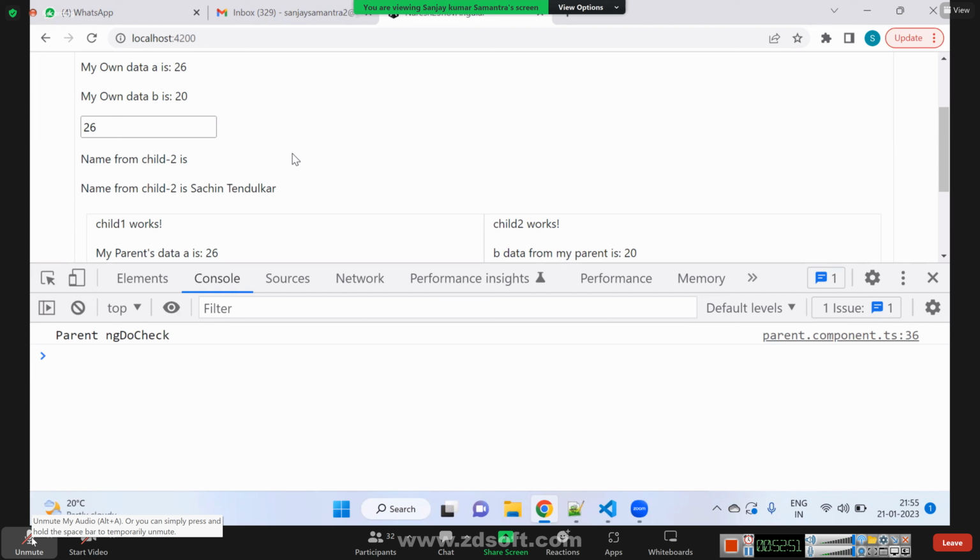Should it run very frequently or should it run on a button click? We can ask that change detector to run as and when we wish. That is also possible, and we will discuss all those things in tomorrow's session.